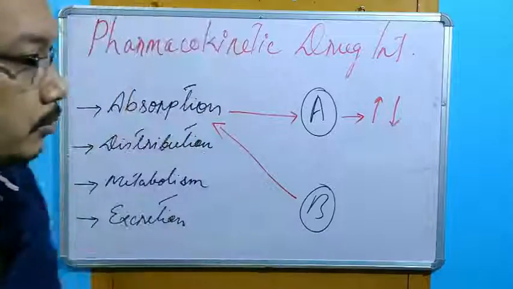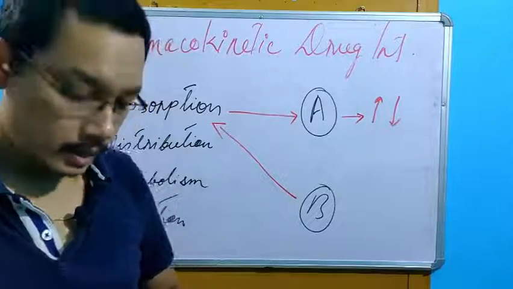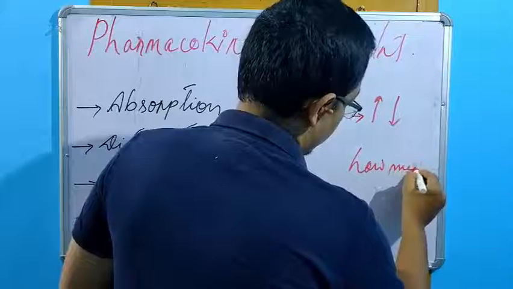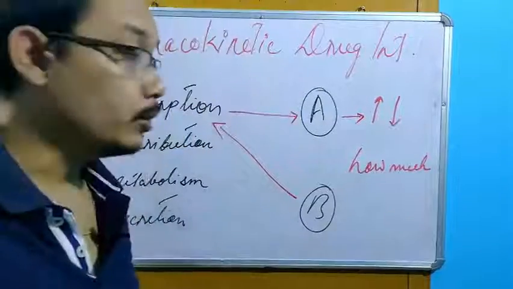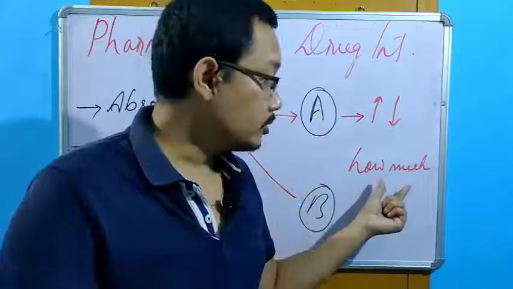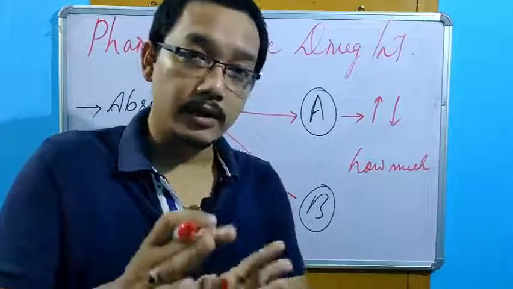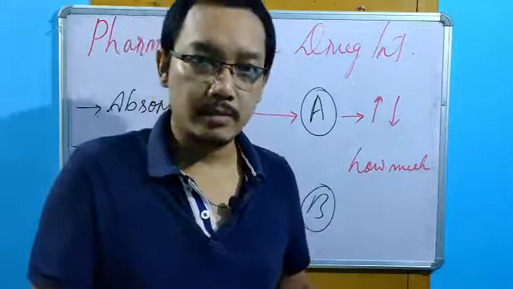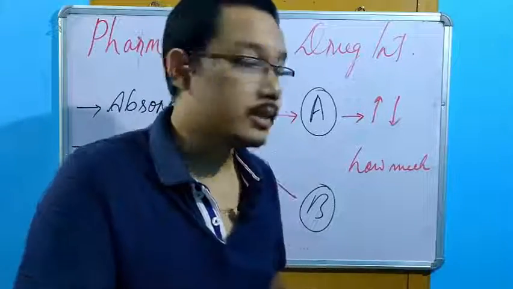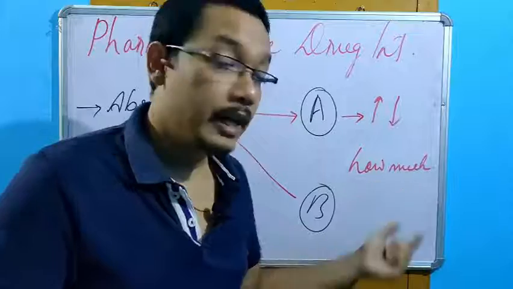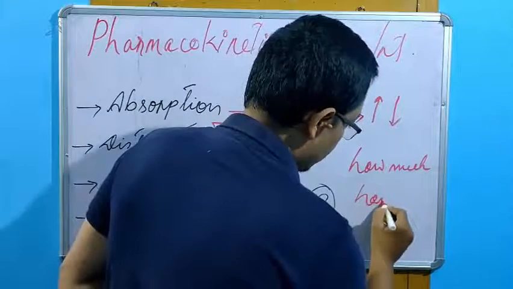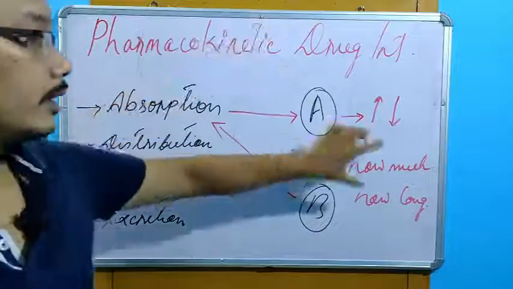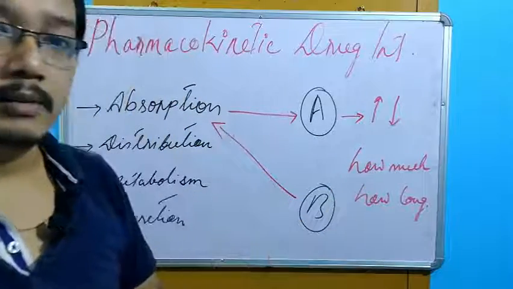In a true sense, if we speak about absorption, we can say how much the drug will be available, the quantity. How much the drug will be available at the required site of action. It may be the receptor, it may be the enzymes, anything. The site of action, where it should work. How much amount of the drug will be available and for how long. For how long. This is the pharmacokinetic mainly.